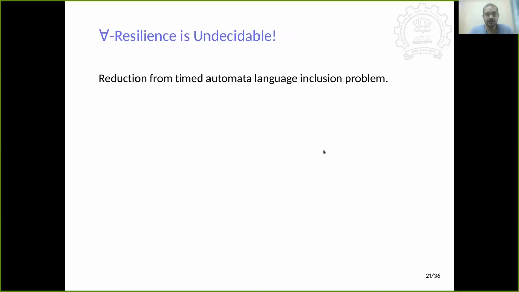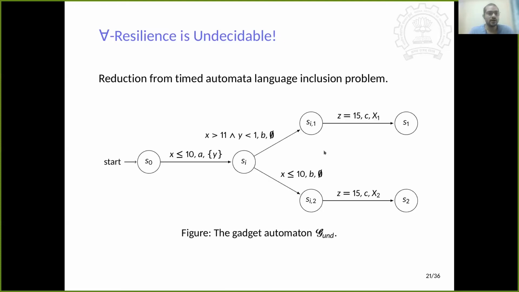So let's start our study of timed resilience with an undecidability result. We have been able to reduce the problem of language inclusion of timed automata, which is known to be undecidable, to the forward resilience problem. For example, we have developed this gadget.